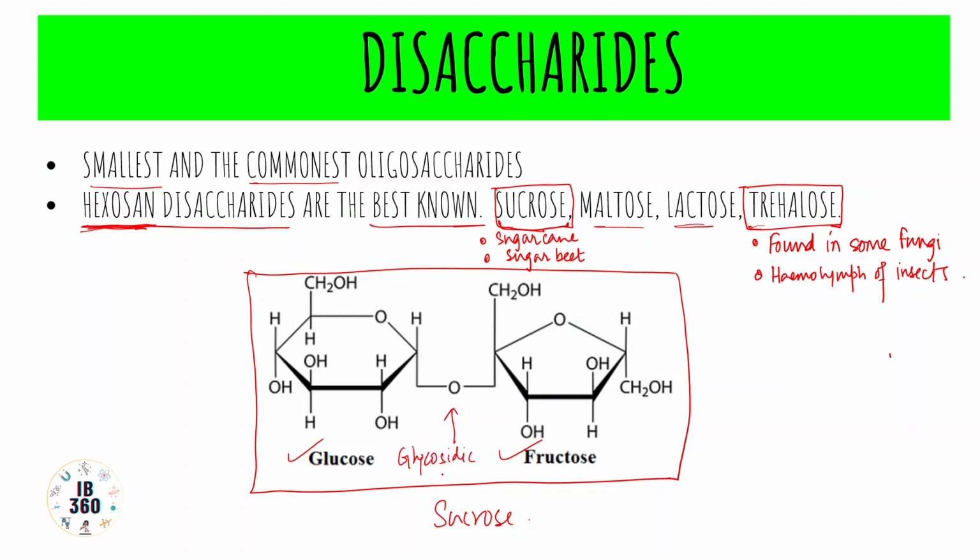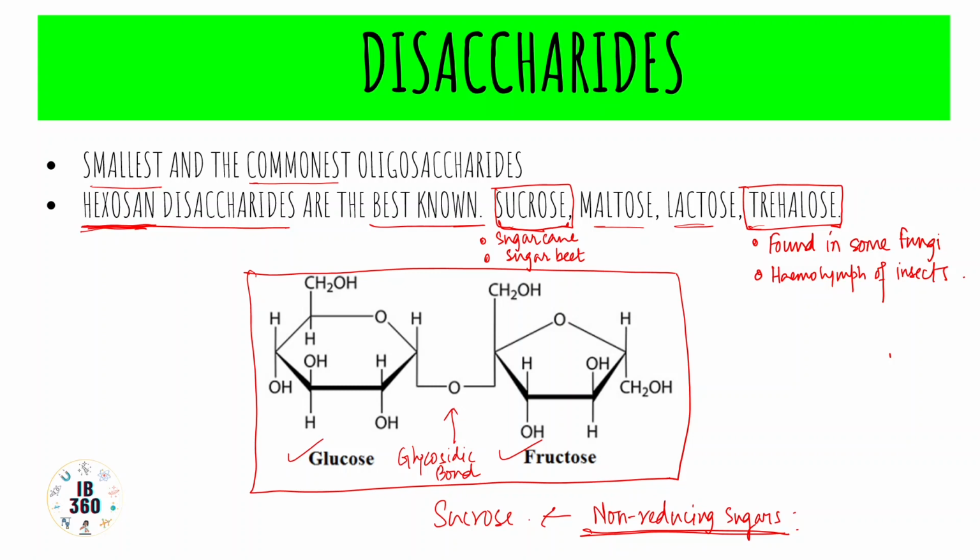Now sucrose is also known as a non-reducing sugar. Confusing, I know. About reducing sugars and non-reducing sugars, we will do an elaborate class very shortly. But for today, you should know sucrose is a non-reducing sugar, and it is formed by condensation of glucose and fructose, which are individual monosaccharides with 6 carbons.